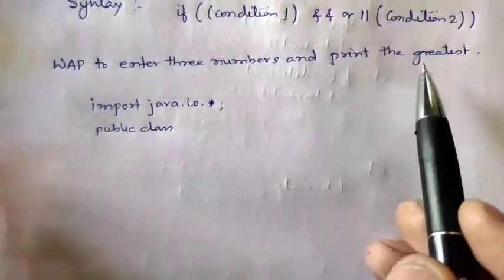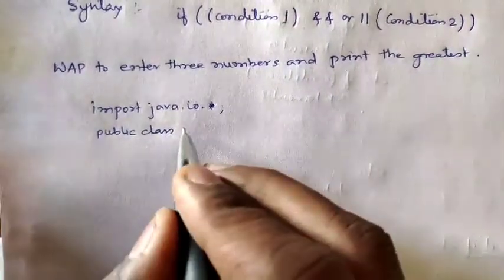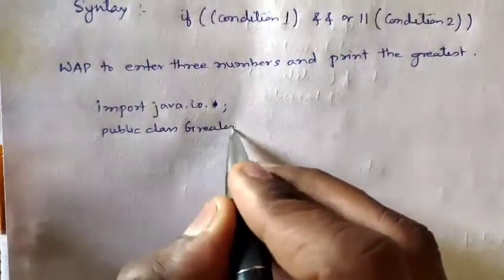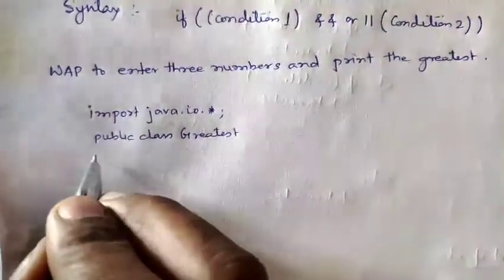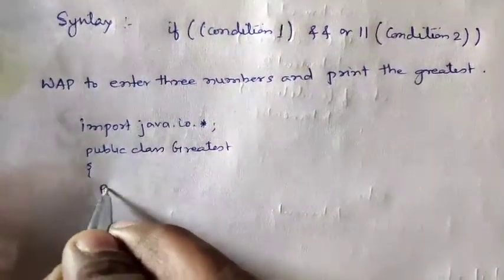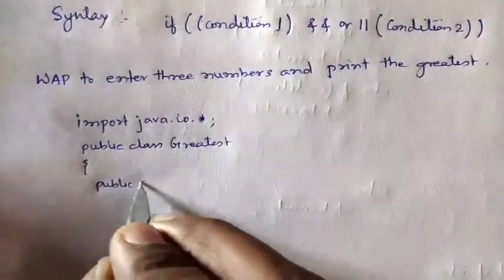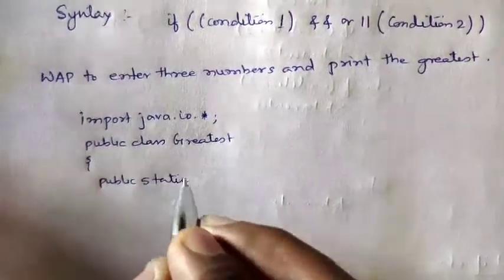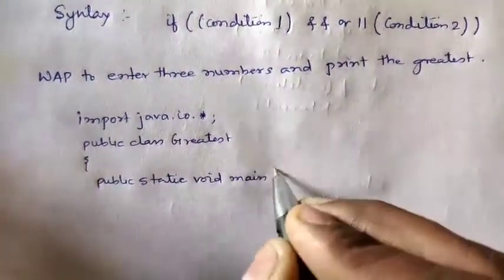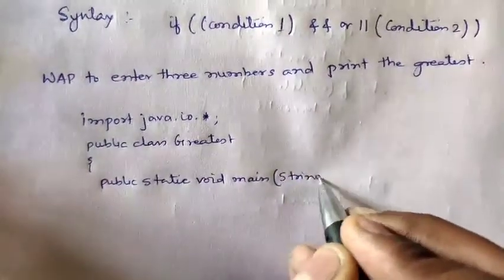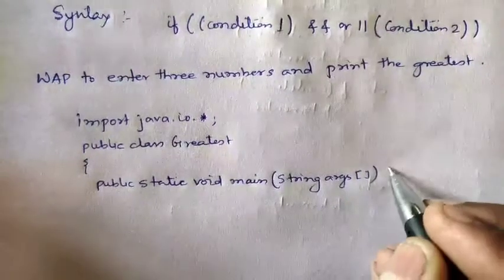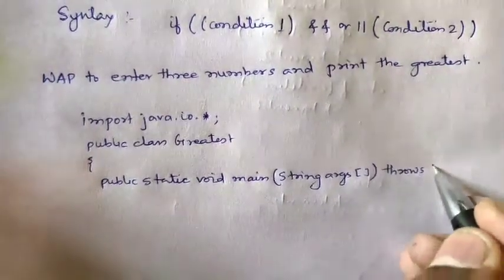As we are going to find the greatest number, we can take the name of the class as per the program. We will write Greatest. Then we will open the class parenthesis and declare the main method: public static void main, then String args, throws IOException.